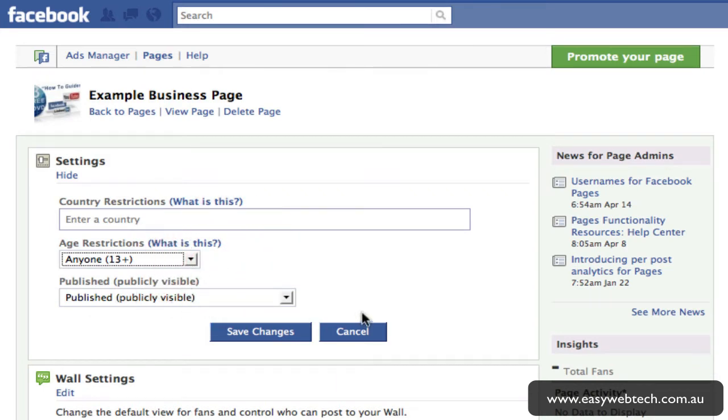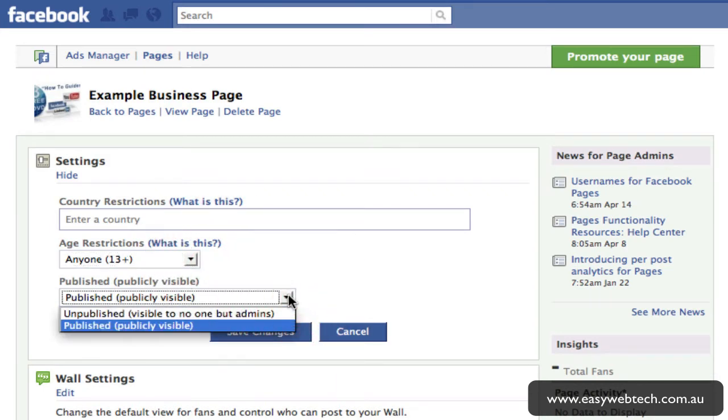You've got published here versus unpublished. At this stage, you want to make it published so that people can see it. The unpublished is where, if you've got a number of administrators for your page, you can create stuff and work on it prior to publishing it. But for this stage, you want to be published, so that everybody can see it.